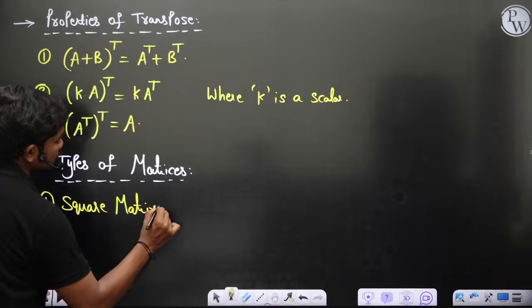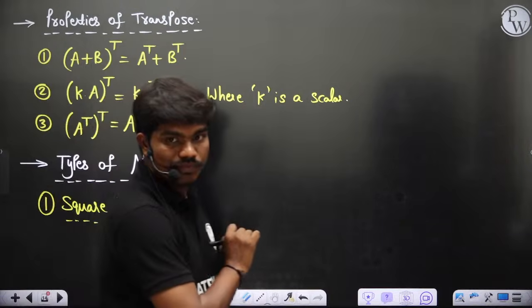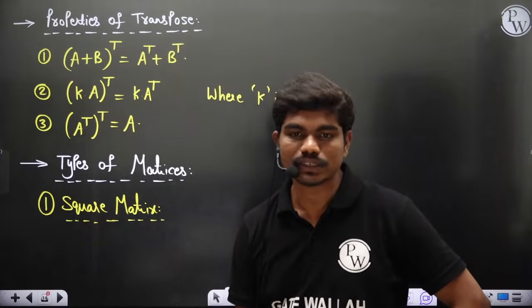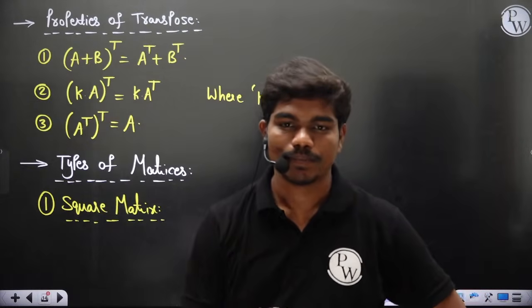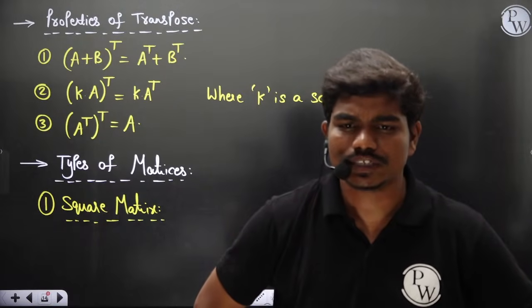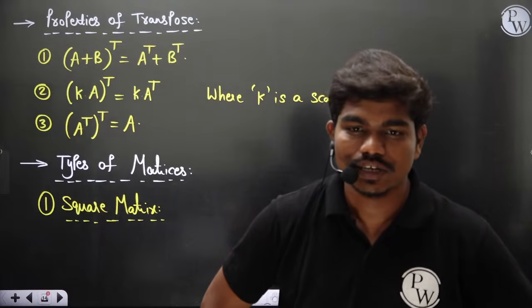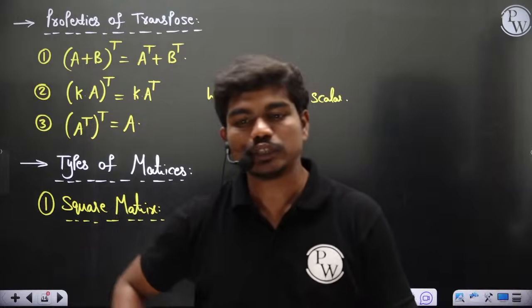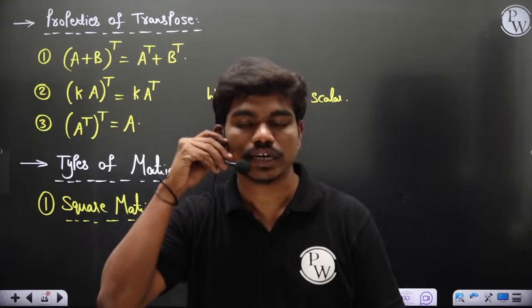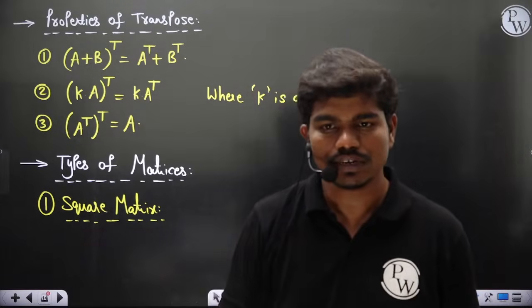Square matrix. So ultimately, what is a square matrix? Can anyone tell me? All of you, quick, a bit fast. Properties of trace of matrix, we'll see. Okay, because I just want to teach you multiplication of matrices. After that, I'll teach you properties of trace, because then it's more useful. Where diagonal exists and number of rows equal to number of columns. Same rows and columns. Okay, of course.